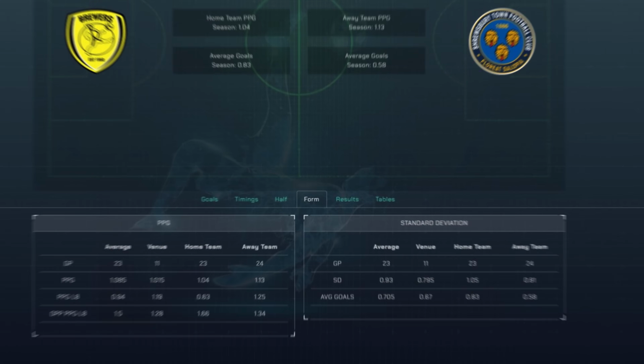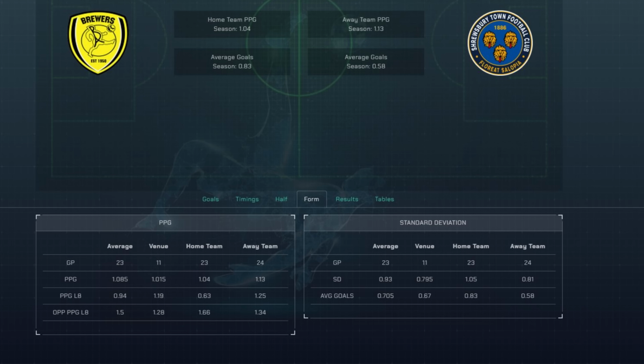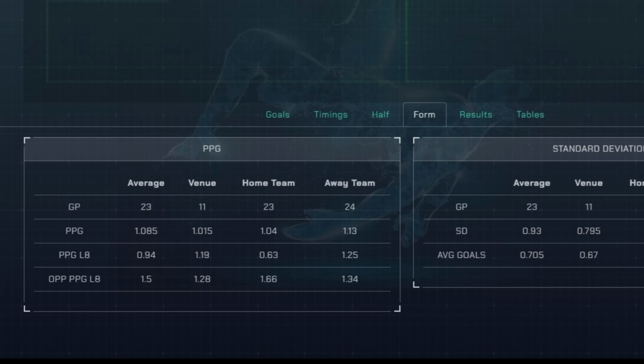Let's look at the Burton Albion vs Shrewsbury game being played on the 29th of December 2023. At our first look at this game, it would look like Shrewsbury would win this game comfortably, as they have achieved 1.25 points per game in the last 8 games, and Burton Albion have only achieved 0.63 points per game in the last 8 games.